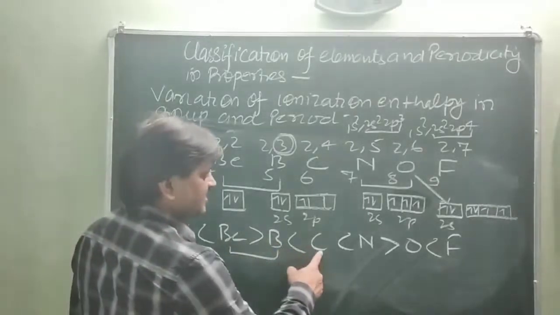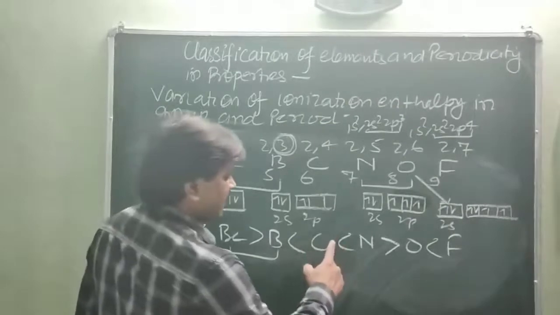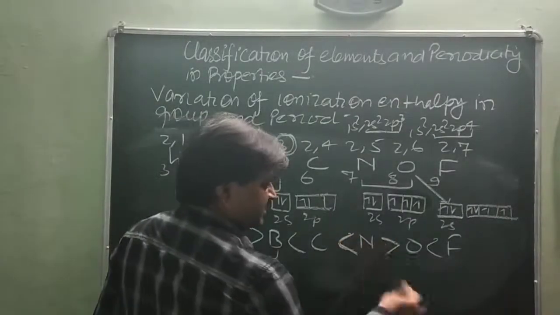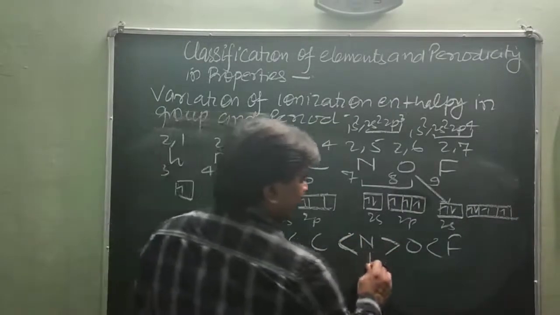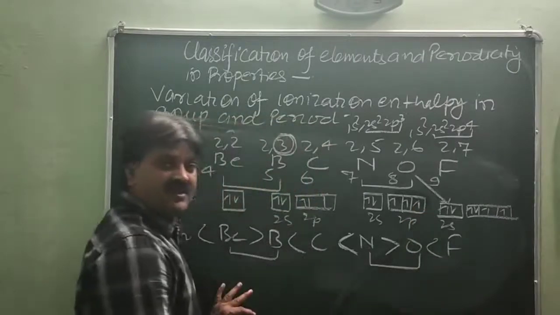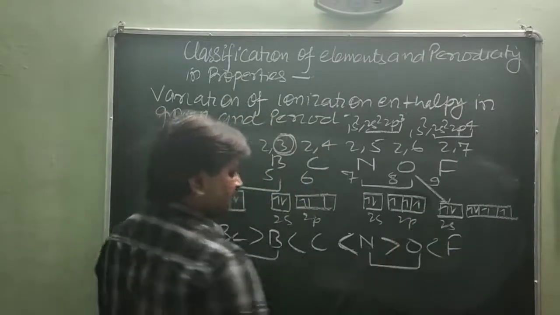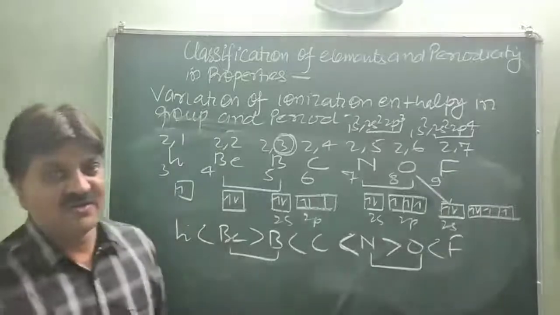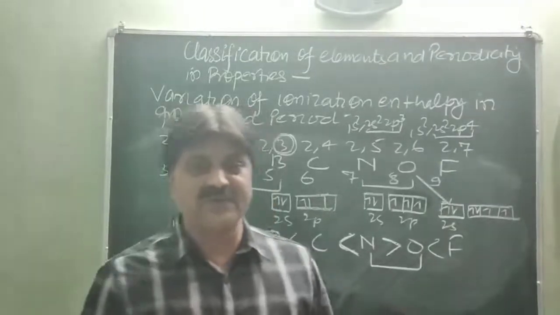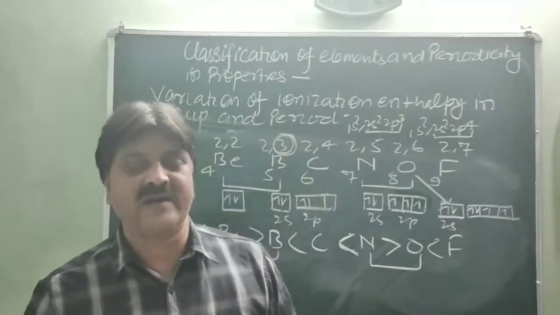However, boron is less than carbon, the same trend is followed. Carbon is also less than nitrogen, same trend followed. But nitrogen is again greater than oxygen, and oxygen is less than fluorine. What is the reason behind this? Why is such irregularity found when going left to right across the period?